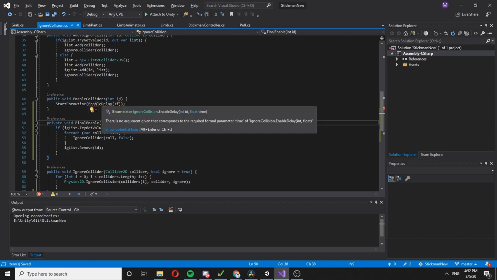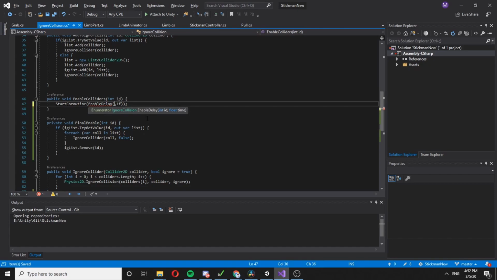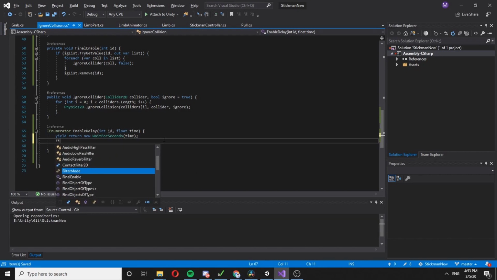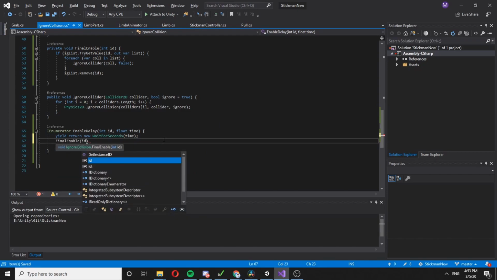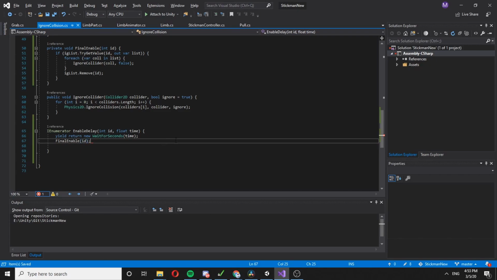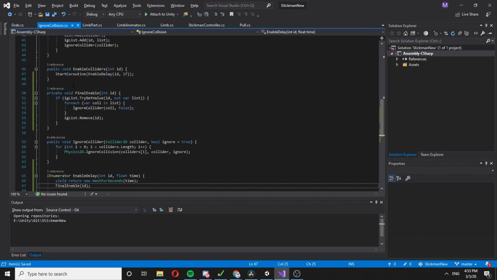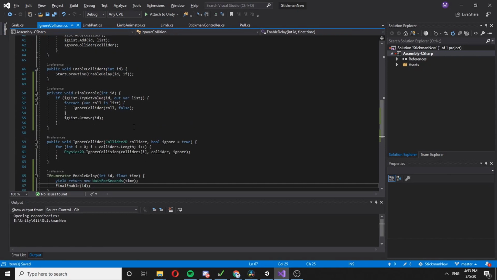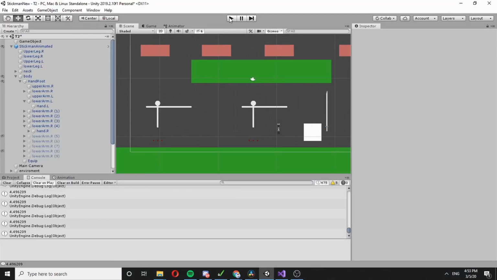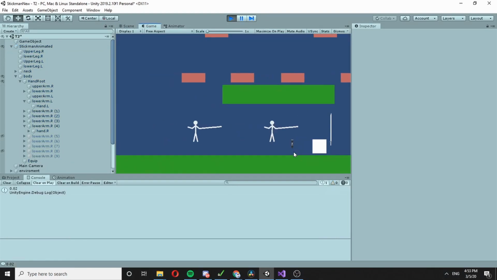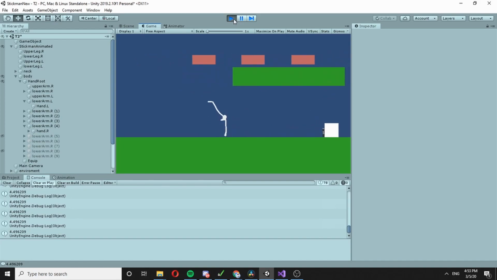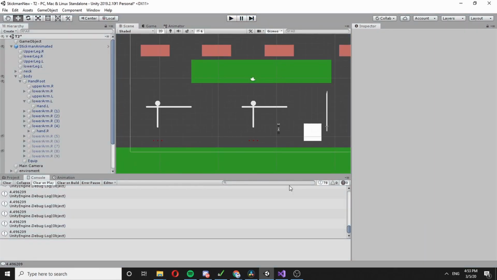And the ID. Now this one is gonna do final enable and the actual ID. So whenever we call this method, it would actually enable collisions after 1 second, and this should fix for the most part the issue when we are stuck inside something. Okay, so it works great. So yeah, see you next time.